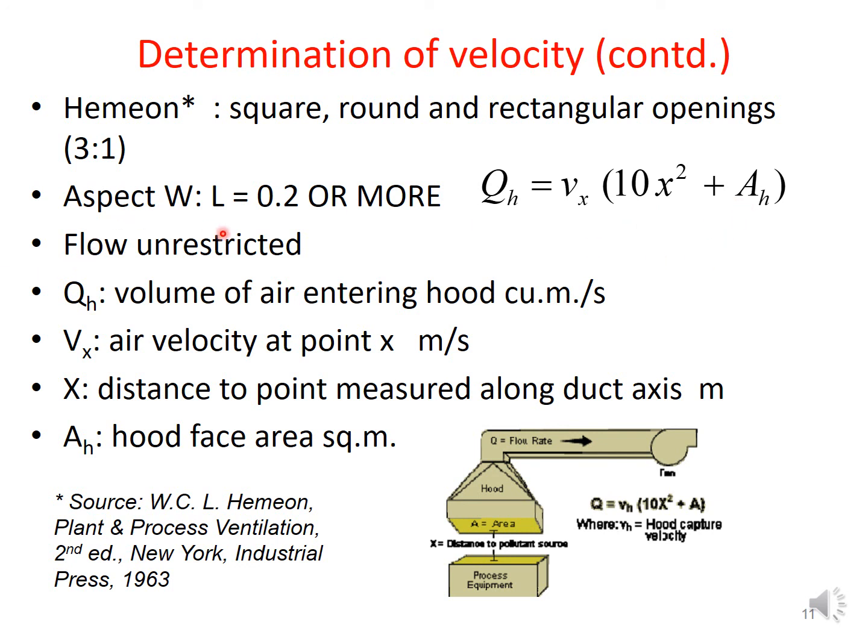Here it is valid for an aspect ratio, width to length, equal to 0.2 or more.